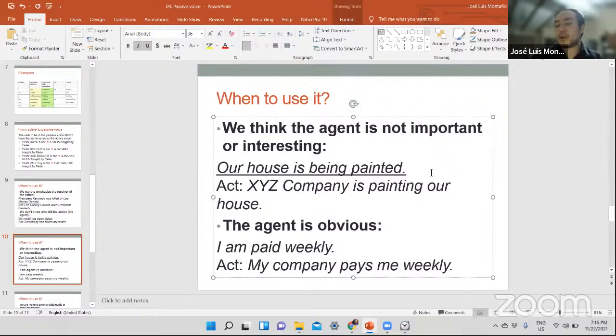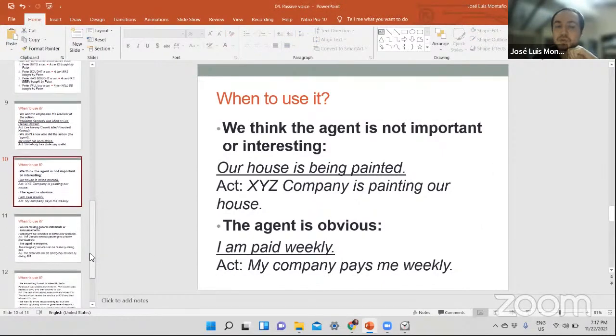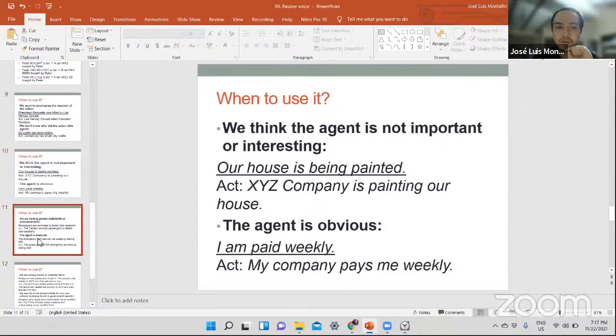By whom or by what company? We don't know, or in this case, we know, but we believe it's not important to mention or is not interesting. And when the agent is obvious, I am paid weekly is the best option. Why? Because it's obvious that your company, the place in which you work, is going to pay you. All right, so it's very similar to the other ones. That's only for you to know.